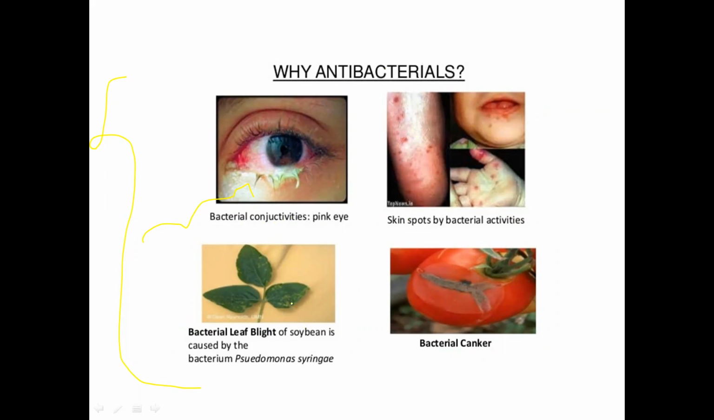The next one is a leaf on which yellow patch-like structures appeared. This is caused by Pseudomonas syringae, a specific bacterial strain by which this type of infection arises in the leaf parts, and this is called bacterial leaf blight. Next you can see a tomato on which spot-like structures are present, and this is called bacterial canker.